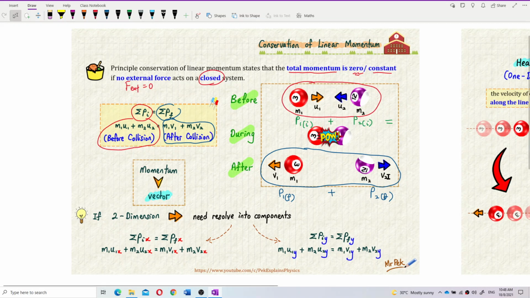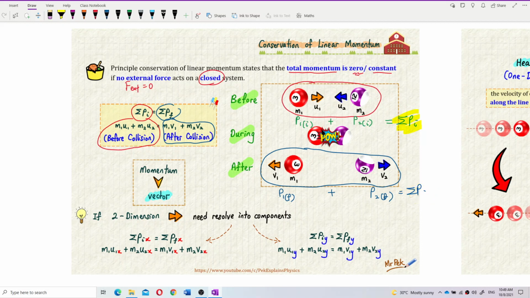Understand? So I just want to write here. This is the total initial momentum. This is the total final momentum, and these two are equal.